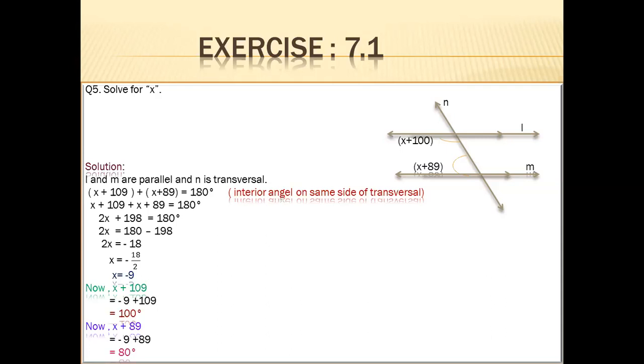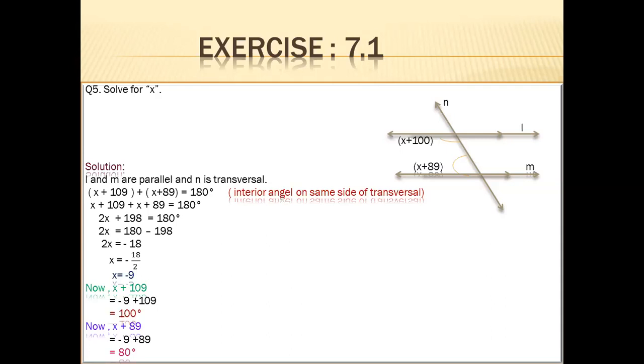After adding, you see that the sum of these two angles becomes 180, and it satisfies the definition that the interior angles are of 180 degrees. The sum of these two angles is 180 degrees. We have finished